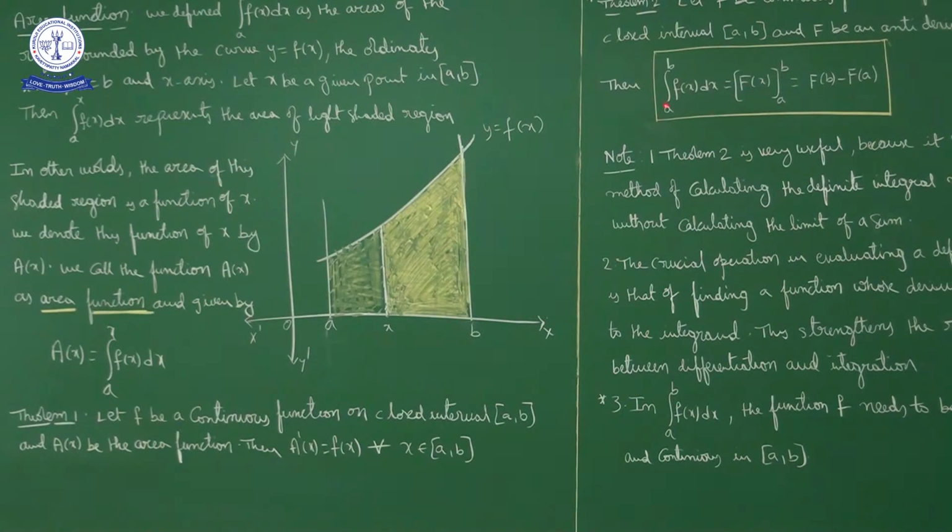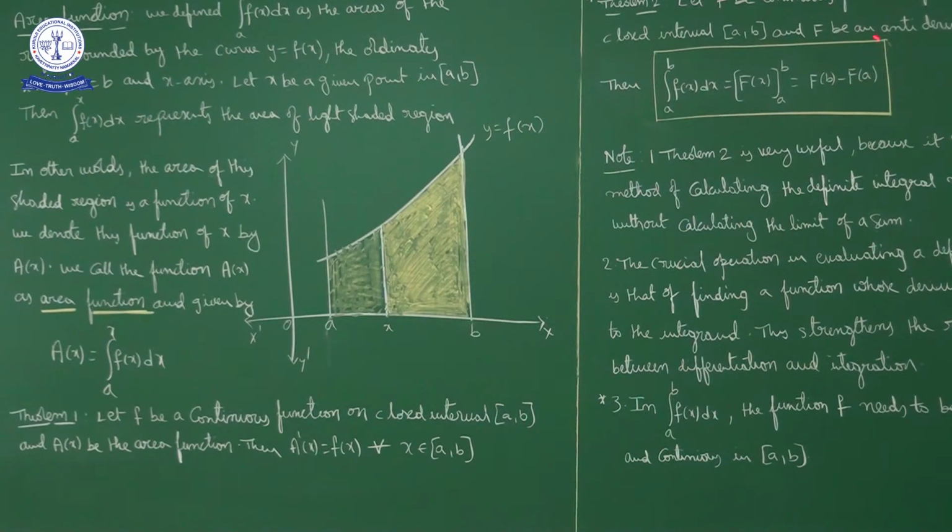But this is very important. The integral from a to b of f(x) dx is equal to F(x) from a to b. Here capital F(x) is the antiderivative of f. Then the final answer is F(b) minus F(a). What is the second fundamental theorem of integral calculus?